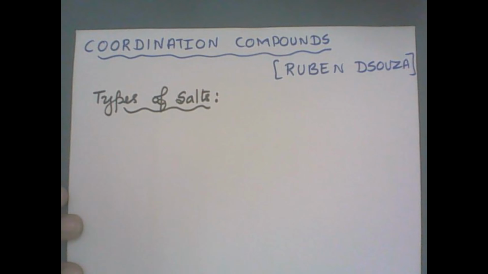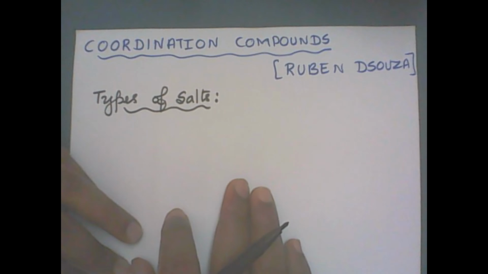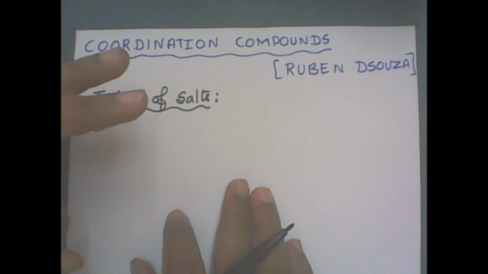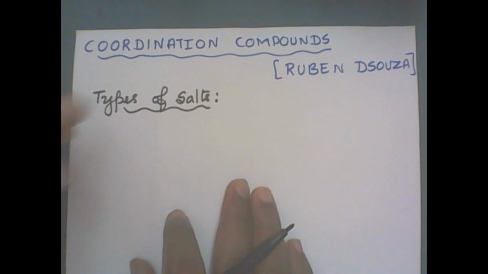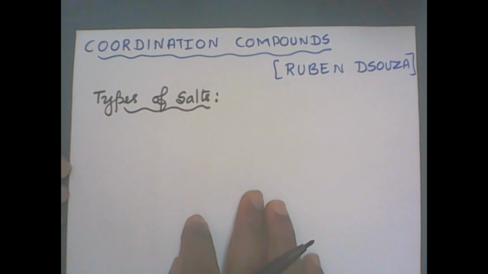Now in this video, I am going to take up the introductory part, that is the types of these salts. You have done the salt analysis in the first year. In the salt analysis, you detect one acid radical and one basic radical, or one cation and one anion. Let us see how many types of salts are there.